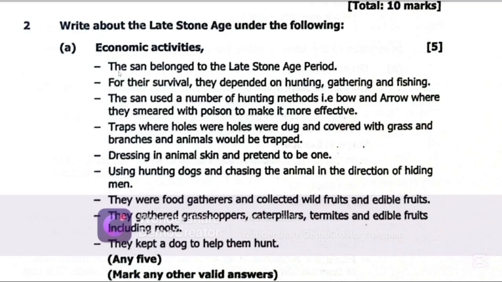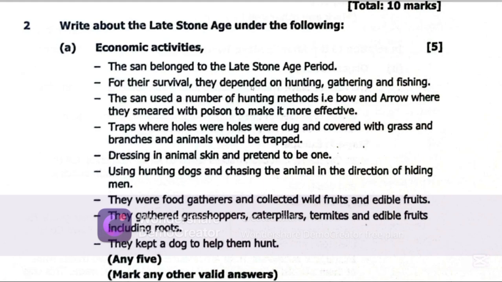So some of the economic activities of the late Stone Age include: the San belonged to the late Stone Age group. For their survival, they depended on hunting, gathering, and fishing.